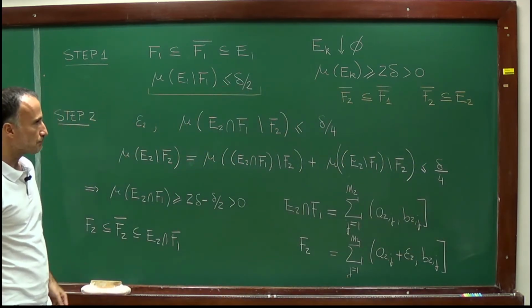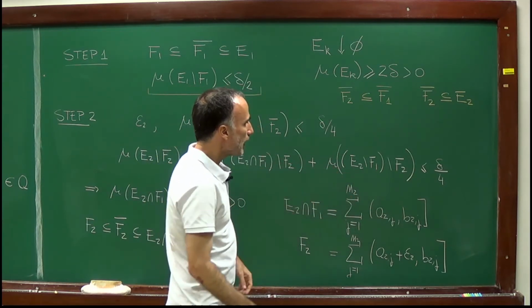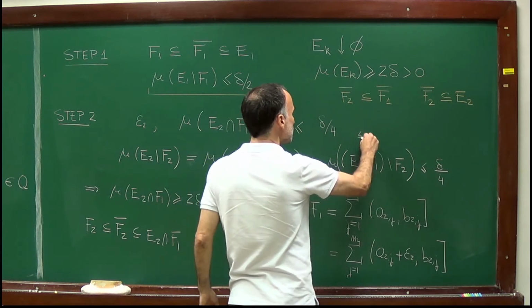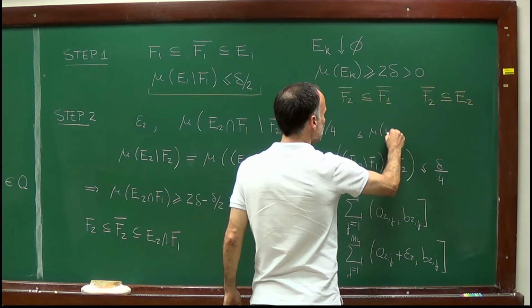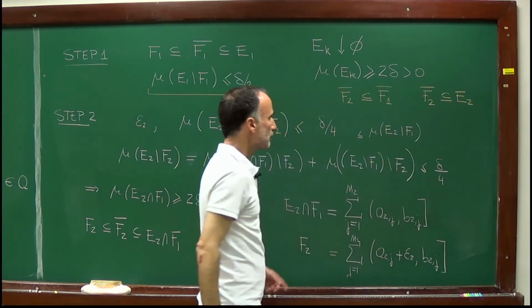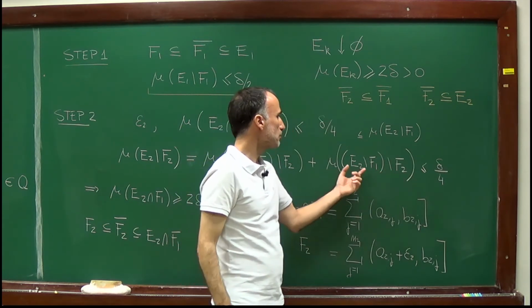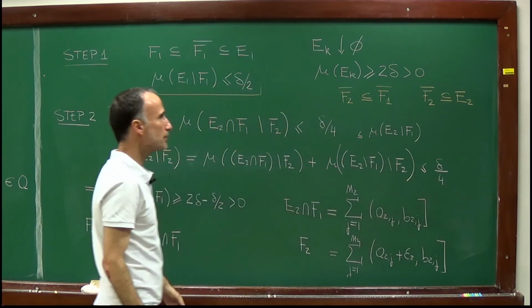And now, for the second set, I can just ignore F2, so what I'm claiming is that the measure of this set is bounded by the measure of E2 minus F1, because here I'm subtracting F2 from that set, so this set is contained in that set, so its measure is less or equal than the measure of that set.